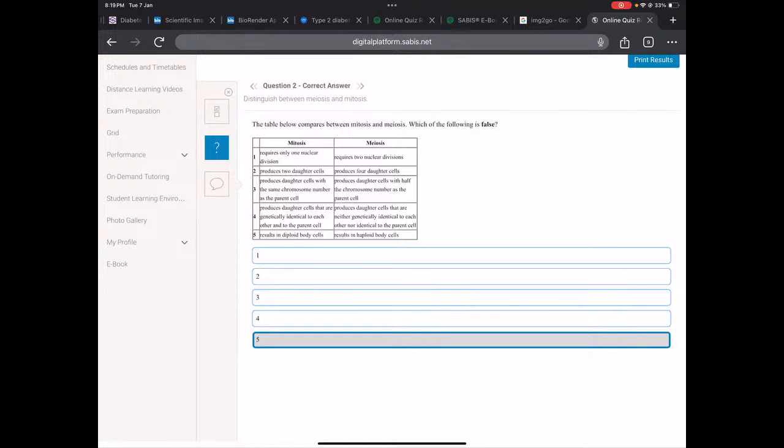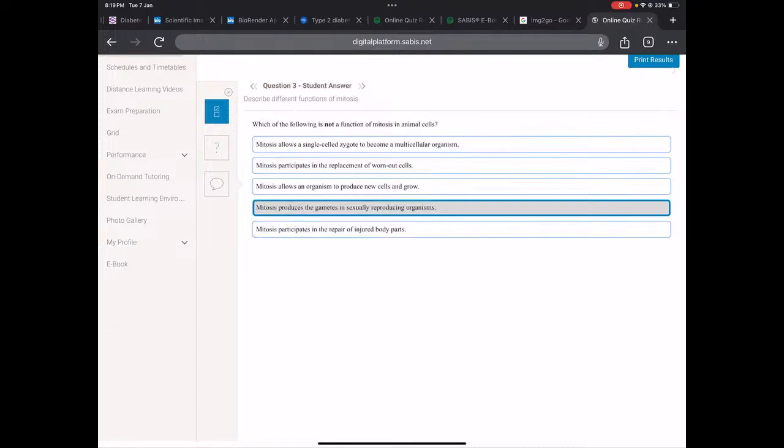Produces daughter cells that are genetically identical, that is correct. In meiosis, however, they're not genetically identical. Remember we said two processes that cause genetic variation, which were crossing over and independent assortment. So results in diploid body cells, results in haploid body cells. So this question, I think it's a bit iffy because 5 should be correct. Meiosis does result in haploid bodies. Oh, maybe because body cells is incorrect. It should be gametes. Okay, so maybe that's what they were trying to test you on.